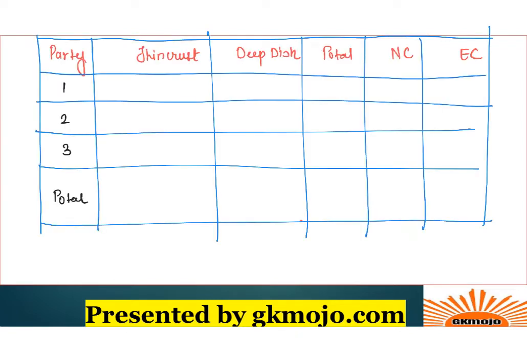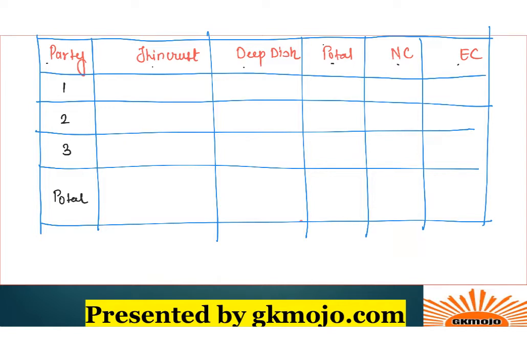So basically we'll need to create a table which has dip dish and extra cheese as well, because the last table that was given in the set had only thin crust and normal cheese. So we have to have 2-3 things more in that table so that we can completely solve it. So I've created a table over here which has party as a column, thin crust, dip dish, total, normal cheese and extra cheese. I hope you're comfortable over here. I've taken total in between because that's comfortable for us.